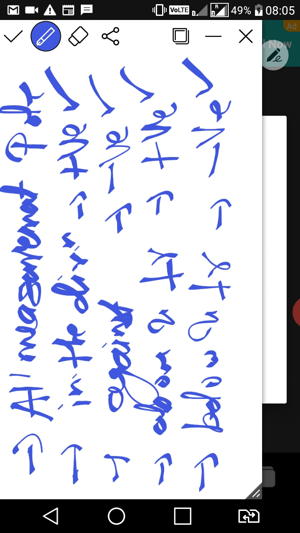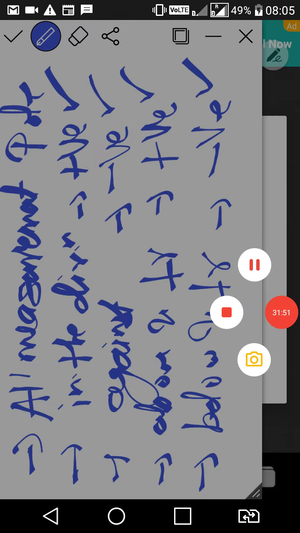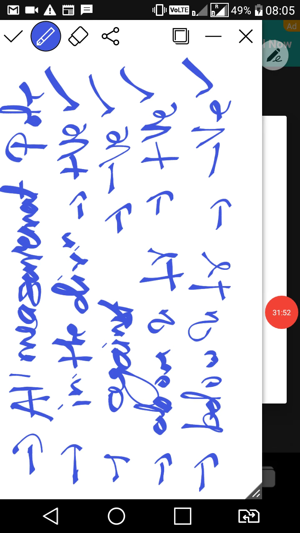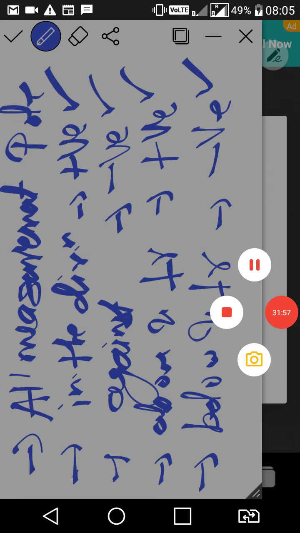In next lecture we will see the numericals, right, of the concave mirror as well as convex mirror, right class. Okay, I hope you understand all these points, right, and note down all the points. Okay class, okay.